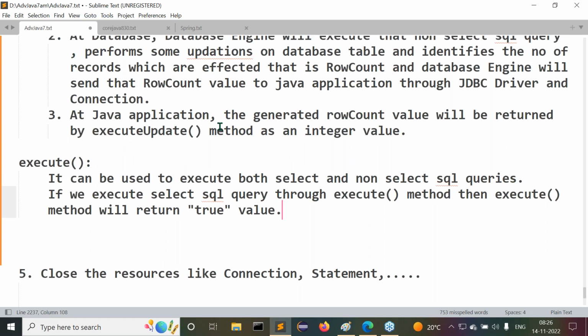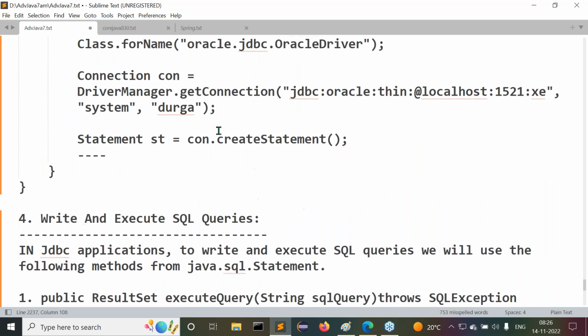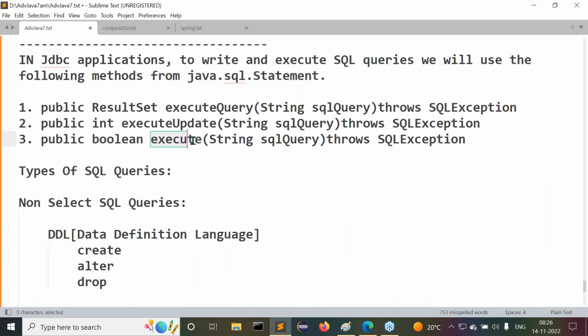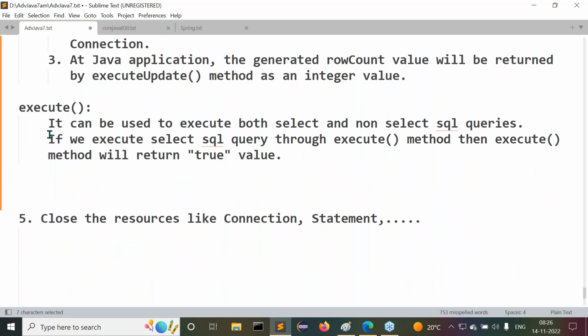While writing the prototypes also, what is the execute method's return type? Boolean. Execute query method's return type? ResultSet. Execute update method's return type? Integer. Now the return type of this execute method is Boolean. So what is the meaning of it? If we execute a select SQL query through the execute method, then the execute method will return a true value. This is one point we have to understand.